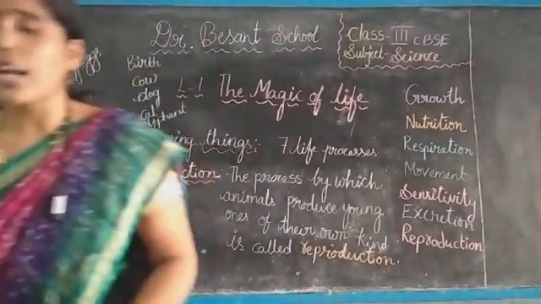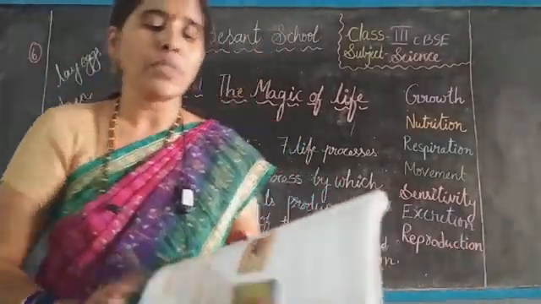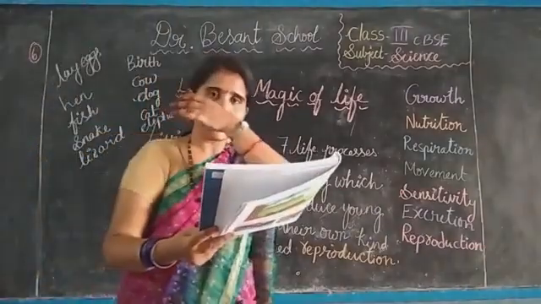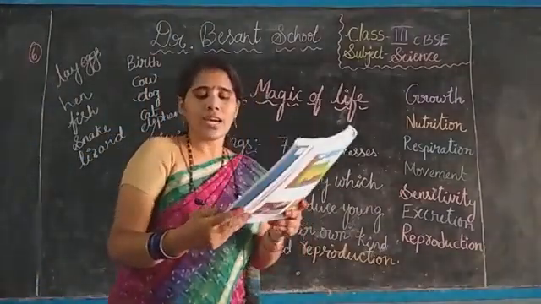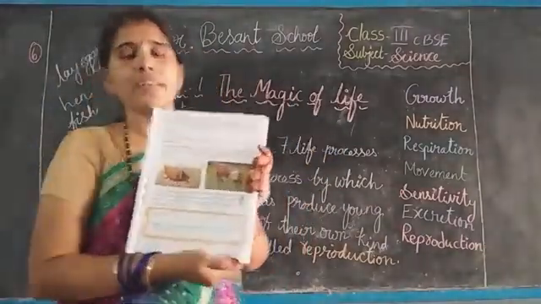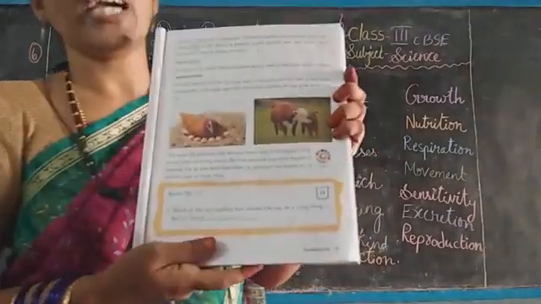Now take your textbooks, everyone. I want to ask you a question. These seven life processes we have discussed till now. See here, page number 19. They have given a question here.